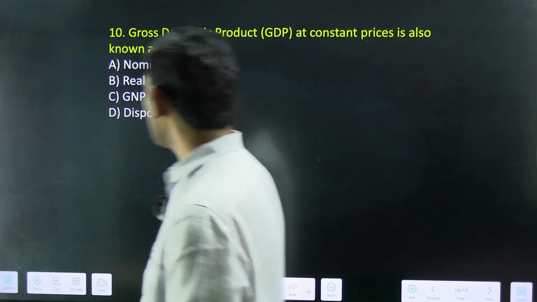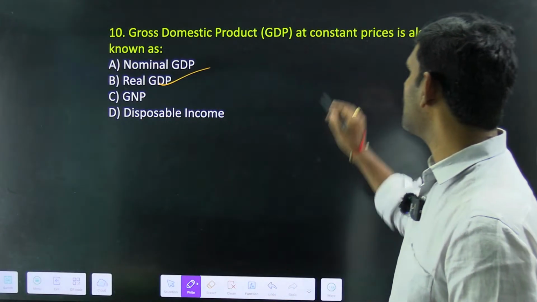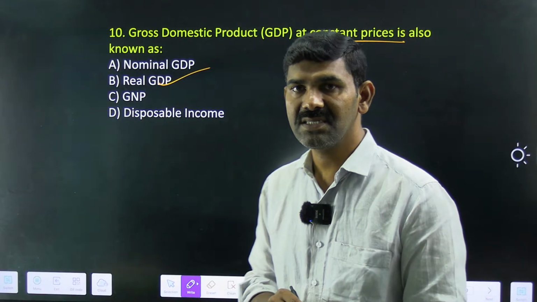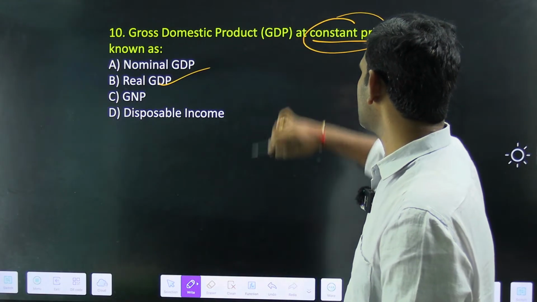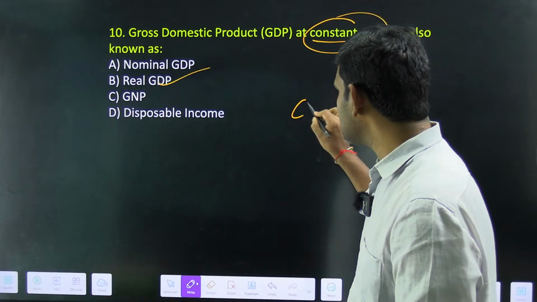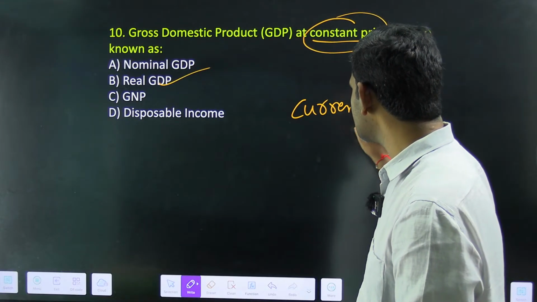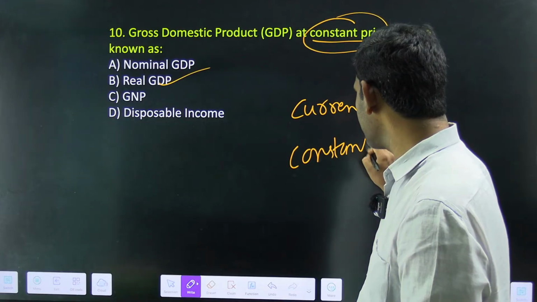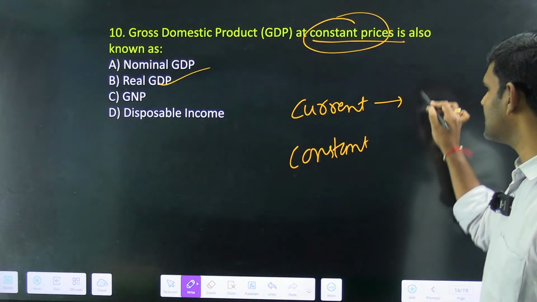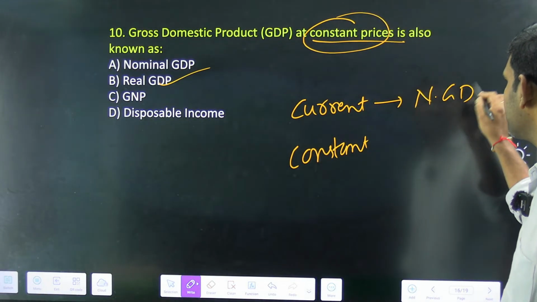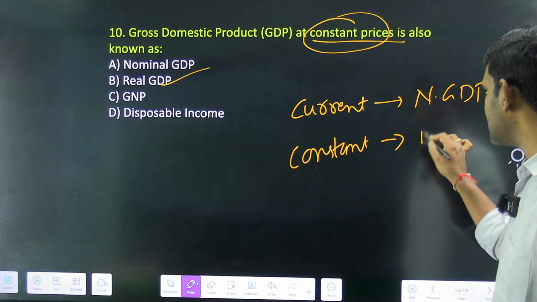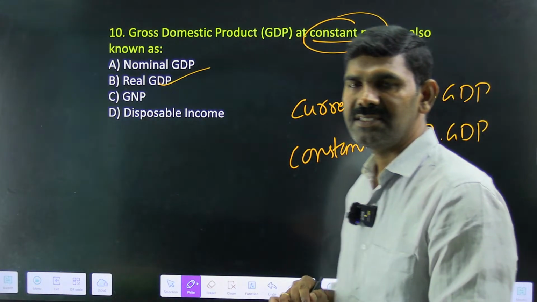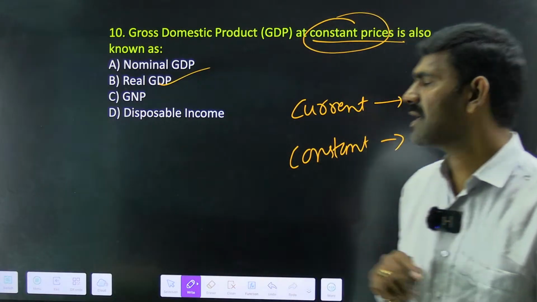Very good. The answer is nothing but real GDP. So here we are speaking about what? Constant prices. Okay. So you have got two things. One is the GDP at current prices, GDP at constant prices. When you say GDP at current prices, it's called nominal GDP. When you say GDP at constant prices, it's called real GDP. Constant price and current price.